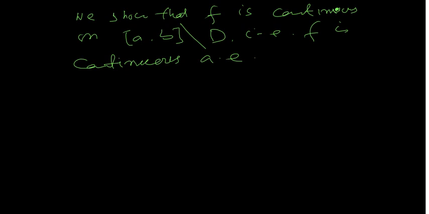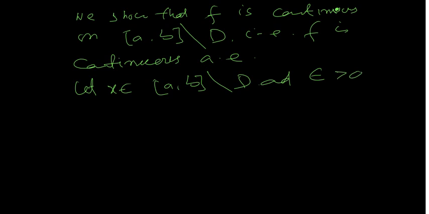So let's choose any point x belonging to the interval [a,b] minus D, and let epsilon be any positive number. Now we have to find delta.